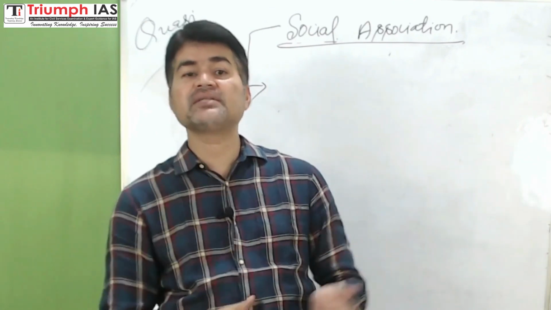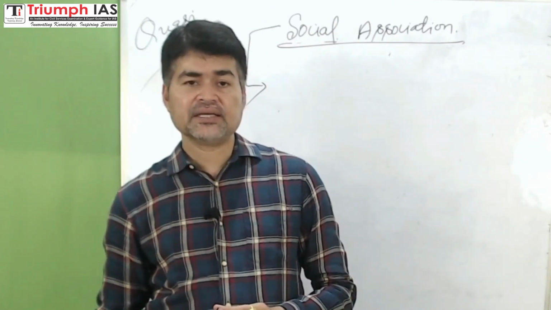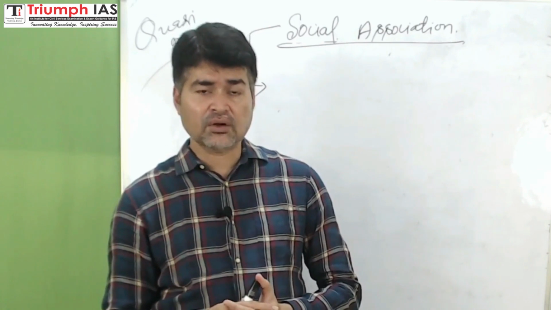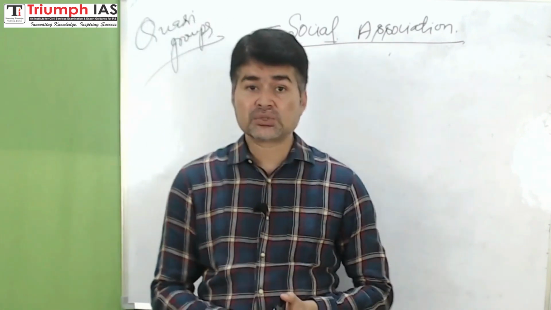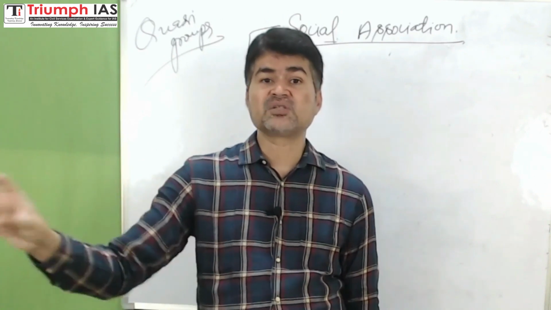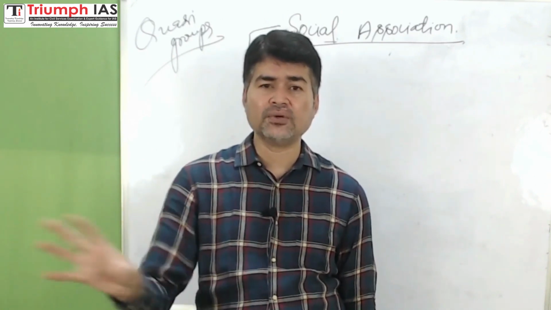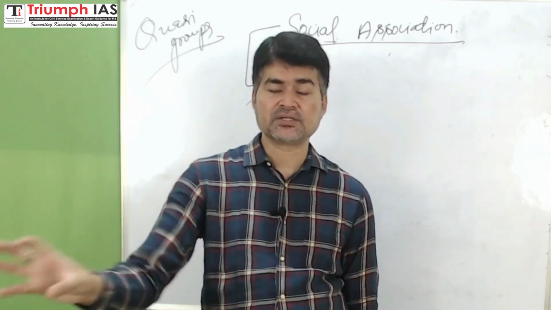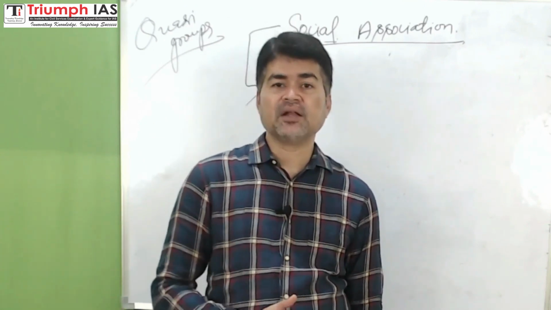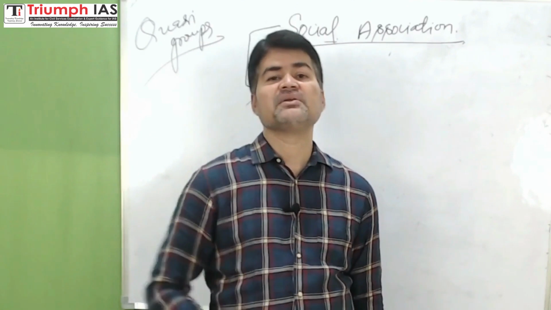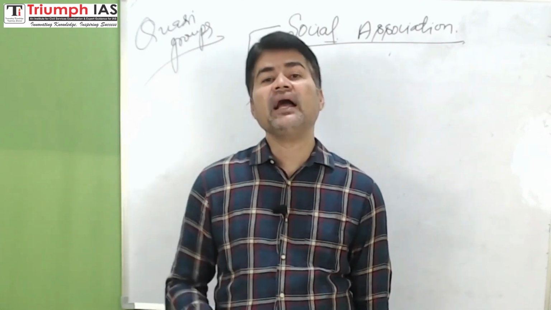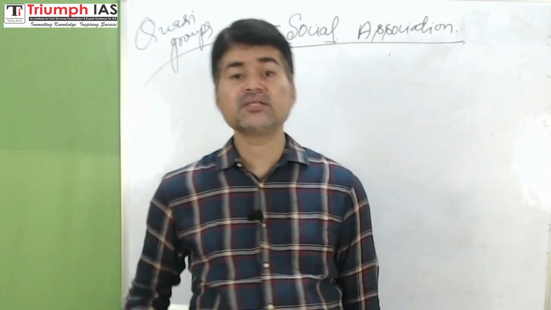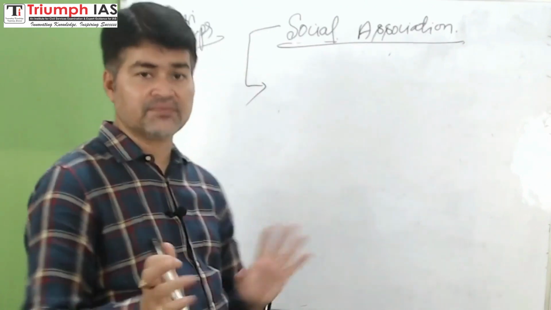Class or caste is referred to as a quasi group. For example, there are political parties based on caste, or political parties based on class also, like the agricultural or labor class communist party. Communist, earlier a party of the proletariat, or working class, the industrial working class, or agricultural labor class, isn't it? So that political party is basically a formal social group, and that class or caste or crowd is referred to as a quasi group. So if a quasi group ever comes up, you should not get confused.